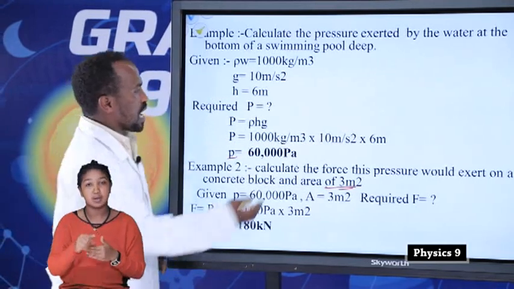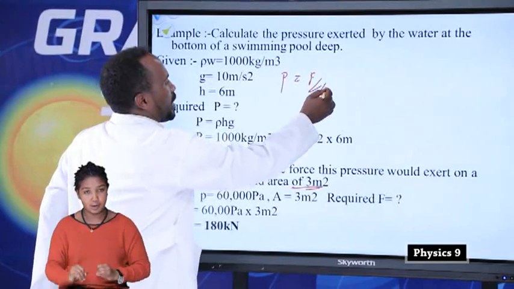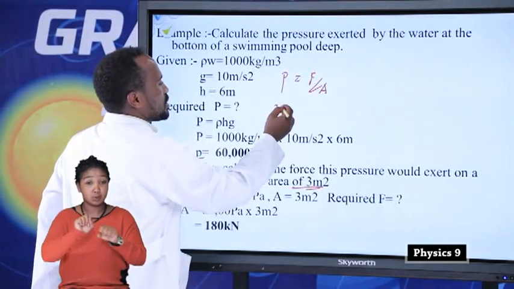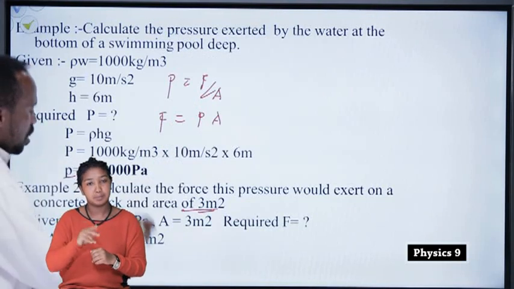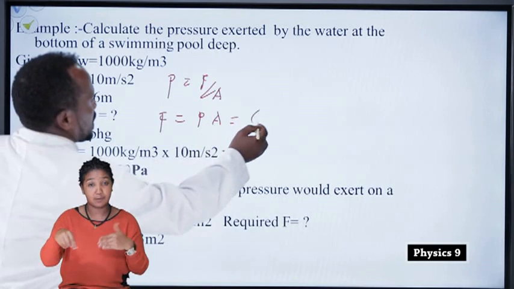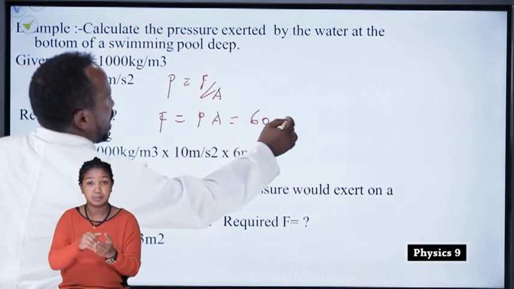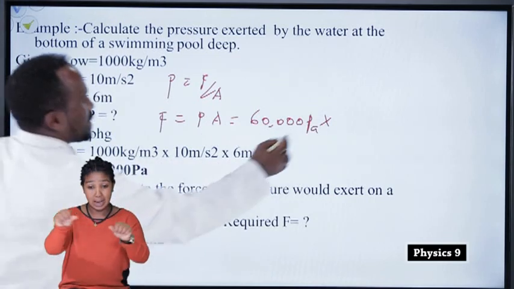Then you know that pressure is equal to force over area. So force is equal to pressure times area. We have a pressure of 60,000 Pascal times our area of 3 meters squared.